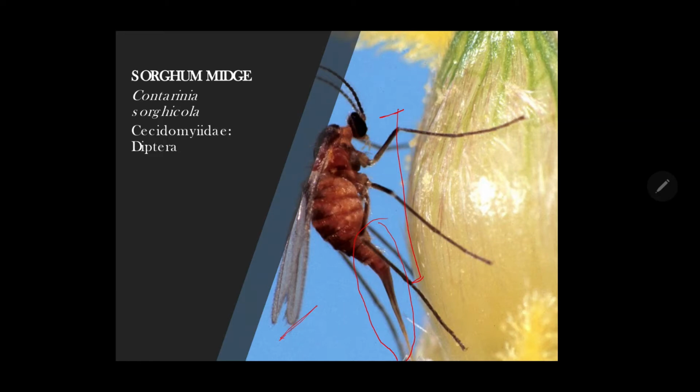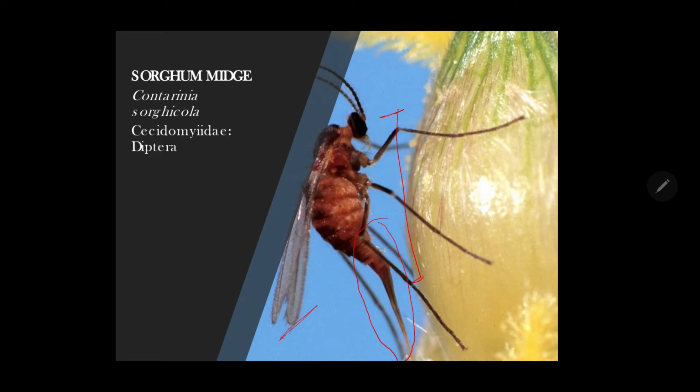The maggot is small, dark orange reddish in color, and also measures about 2 millimeter in length. Besides the jowar crop, this pest is reported to feed on several grasses such as Sudan grass, Johnson grass, or we can say Panicum, etc.